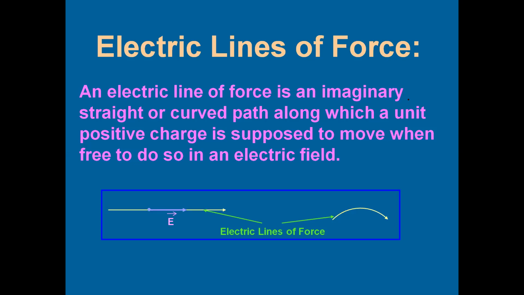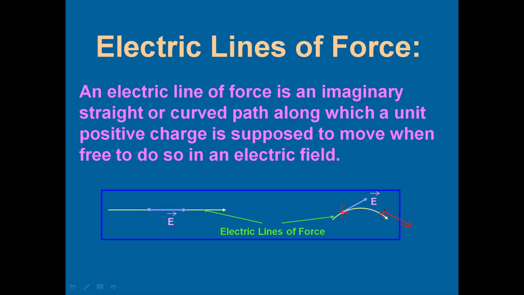Whereas if the electric line of force is a curved line, then at every point on the line, if you draw a tangent, it will give you the direction of electric field. So if you want to find out the direction of electric field at this point, draw a tangent. Or if you want to find out the direction of electric field at this point, draw a tangent at that point. So tangent at the point on any curved electric line of force will give you the direction of electric field. So this is one property, how to find out the direction of electric field from line of force.